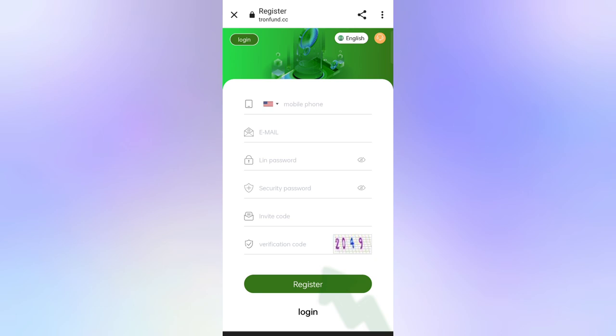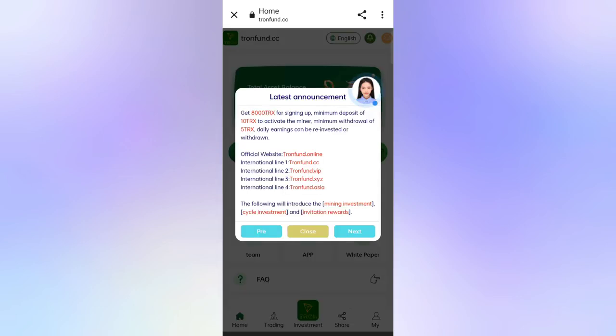So first of all, enter a mobile number, then enter email, then enter password, then enter security pass, then enter my invite code, then enter verification code, then click on Register Now. After signing up your account you will see this interface. On this page you can see the latest announcement of the website. So you can see you will get 8000 TRS as a signing bonus.